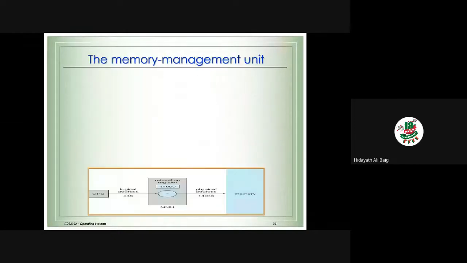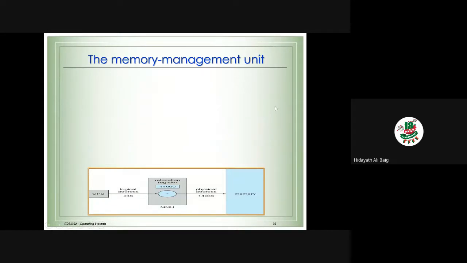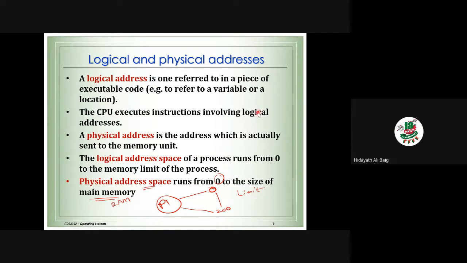Now the point we need to know is that we have something called the memory management unit. What is the job of the memory management unit? It makes the connection between the logical address and the physical address. For every process, the logical address needs to be mapped to the physical address. Who is generating the logical address? In the previous slide we saw the logical address is generated by the CPU.